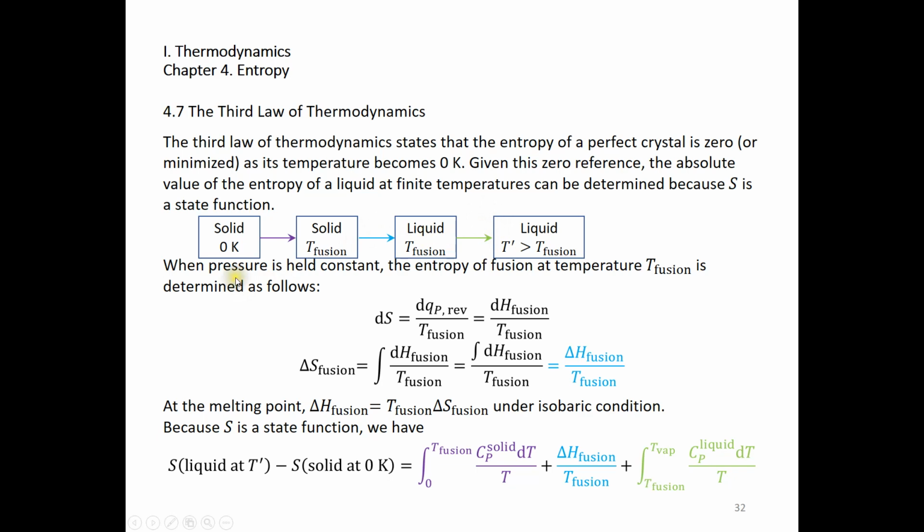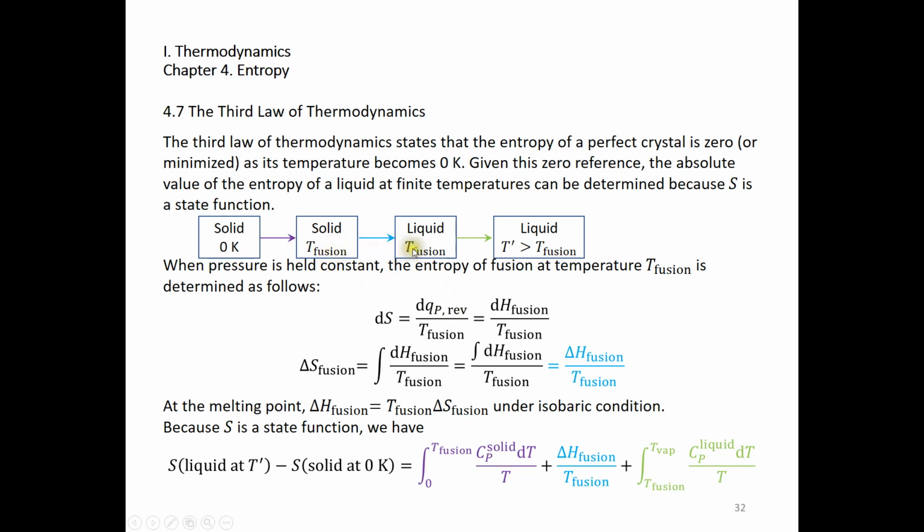When pressure is held constant, the entropy of fusion at the melting point is determined this way. dS is dq over T, dq is dq sub P under isobaric condition for a reversible process. Over here, this reversible means, well, when the solid melts, the temperature should be higher than the melting point.